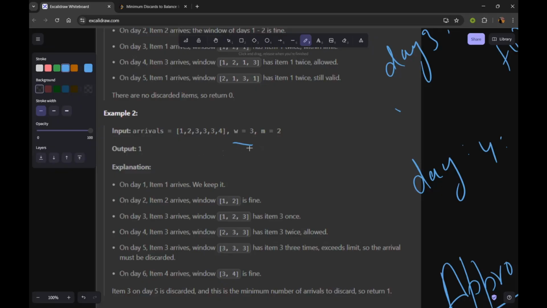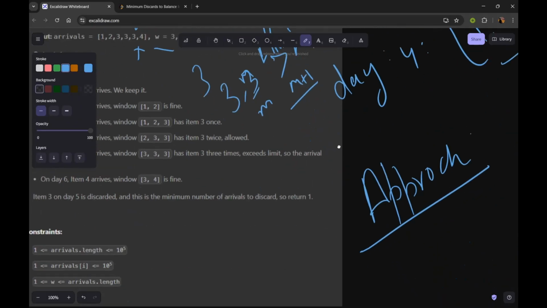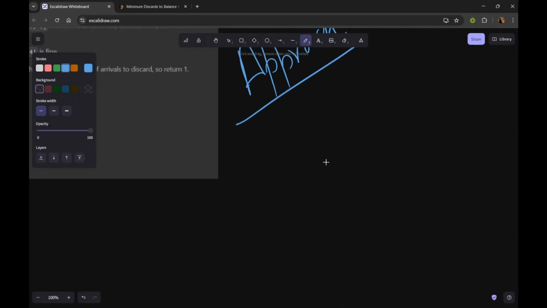The frequency of each item must be lesser than or equal to m, and if any element's frequency becomes greater than m, we have to discard that item. Overall the approach is straightforward: do what the problem says, just maintain a window. To maintain a window we can use the sliding window technique.